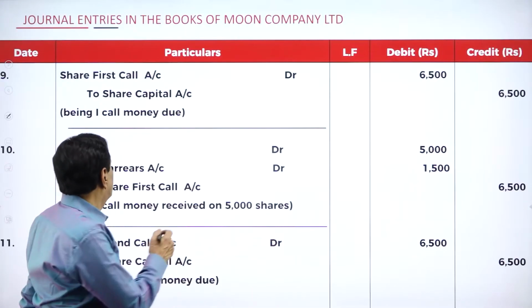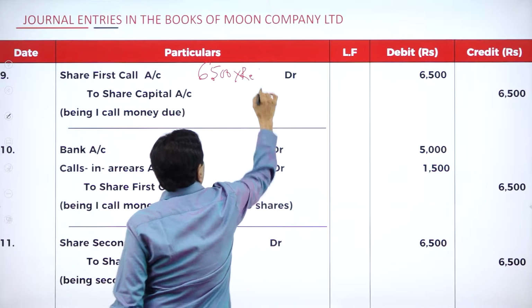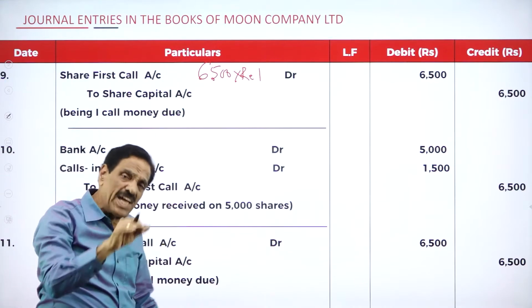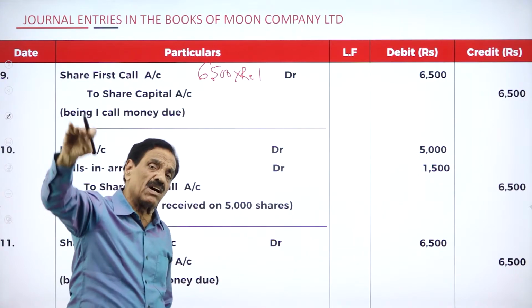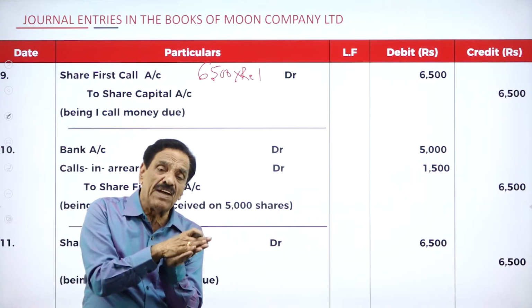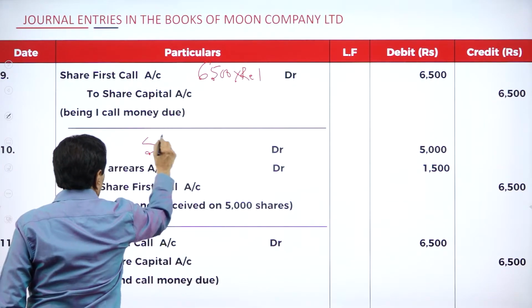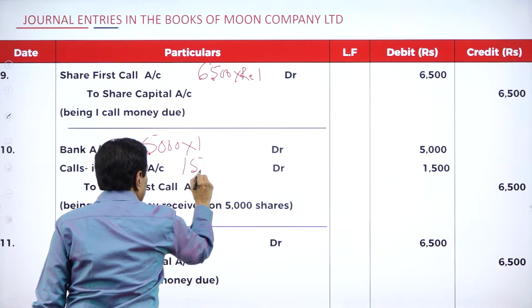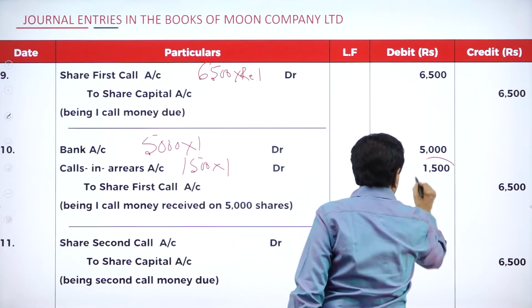We'll go to first call. Share first call account debtor 6,500 into rupee 1. What's the entry? Share first call account debtor to share capital account. Now who fails? Here 500 now, paid only application, fails in allotment, fails in the first call, fails in the final call. Then regarding the 1,000 share, he paid application, he paid allotment, fails in the first call, fails in the final, he also failed. So you are going to collect only 5,000 into 1. This you are going to collect. How much you could not collect? 1,500 into 1. 500 plus 1,000, 1,500 could not be collected. This is collected.